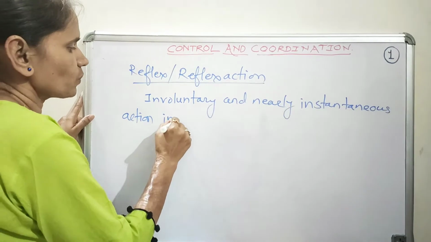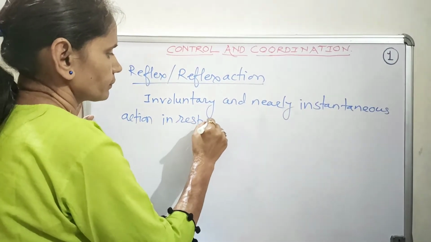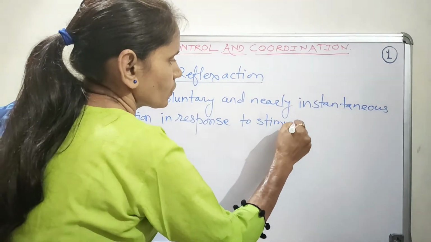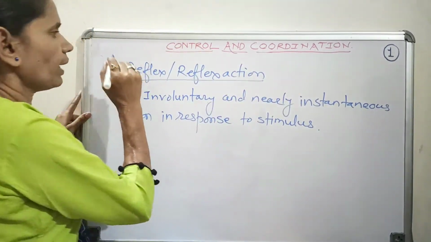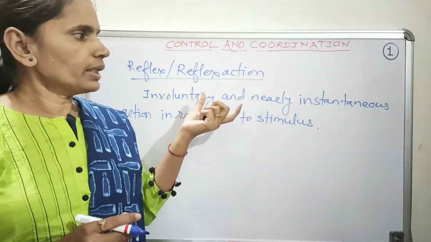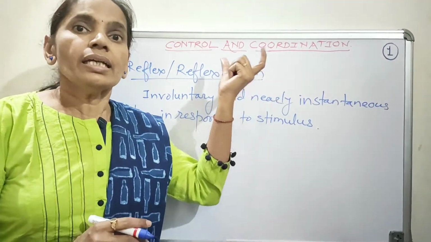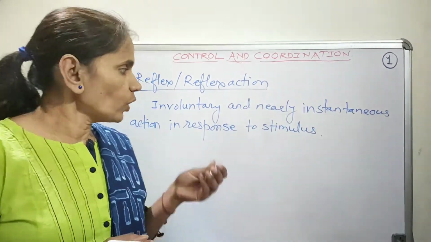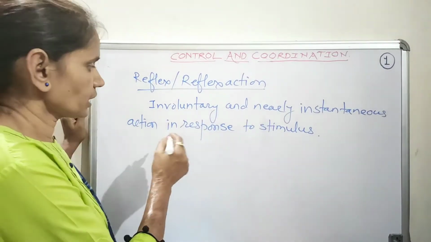Action in response to stimulus. So in short, we can define this reflex or the reflex action as the involuntary and nearly instantaneous action in response to stimulus. So what are the examples of this reflex action?